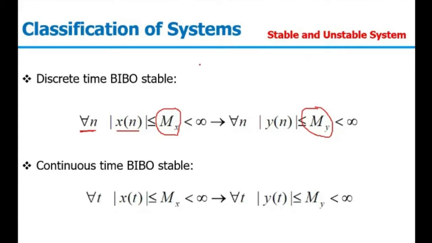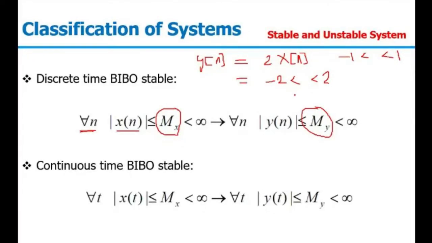Mx and My could be different, but they have to be finite in nature. That is, if I am bounding my input x[n], let us say between -1 to 1, then y[n] could be bounded in some other range, but it has to be finite. For example, again let us consider y[n] equal to 2 times x[n], and if our x[n] is bounded between -1 to 1, then y[n] will be bounded between -2 to 2. Still it is a finite value. So in the input case, our input was bounded between -1 to 1, whereas y[n] is bounded between -2 to 2, which is a separate value, but in both cases the values are finite. So the system is stable in nature, and the same thing will be applicable to continuous time signals as well. So this is how we will be considering the BIBO stability.